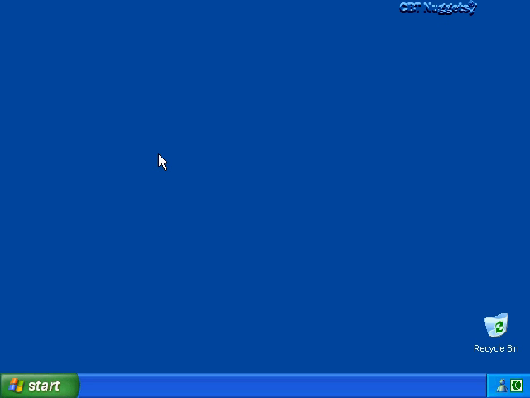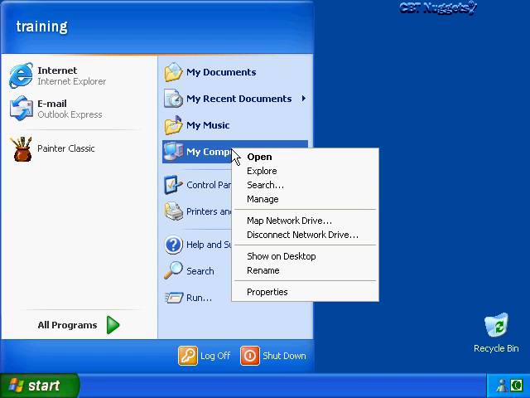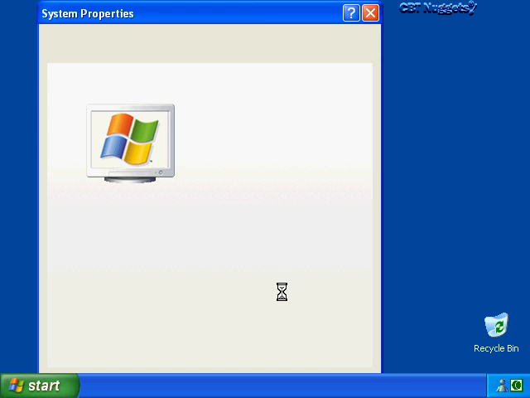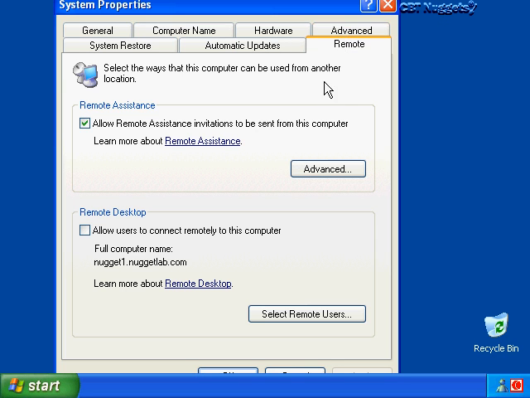The first step that we have to do is make sure that remote assistance has been enabled on our computer. We do that by clicking on Start, select My Computer, right-click My Computer, and then choose Properties. That brings up the System Properties Control panel, and then from here we have a Remote tab. Click on the Remote tab, and this area can only be accessed if you've logged on either as a local administrator or as a domain administrator.